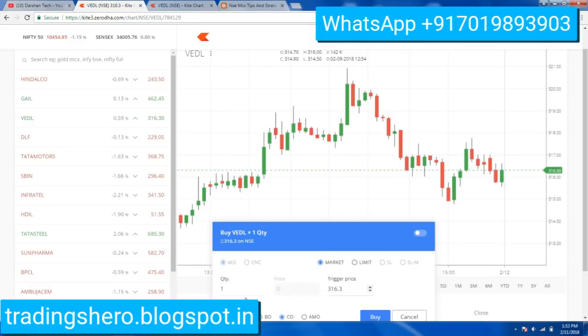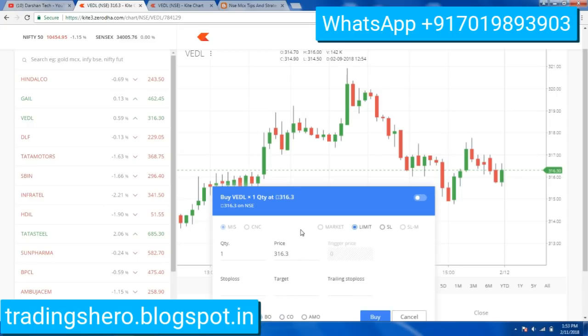So as I said, this is the main difference, guys. In cover order, you can only place entry and the stop loss, and exit should be done manually. But in the bracket order, you can place everything. You can code everything: your entry, exit, and stop loss. So all these three, and according to me, bracket order is best, and it's stress free and it's simple. So this is what I want to tell you in this video, guys.